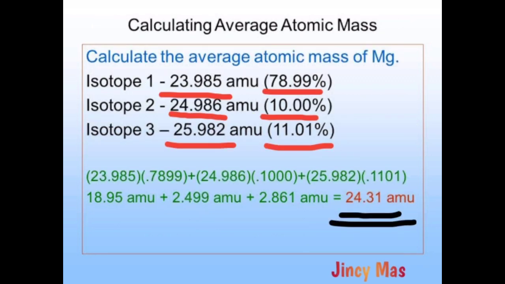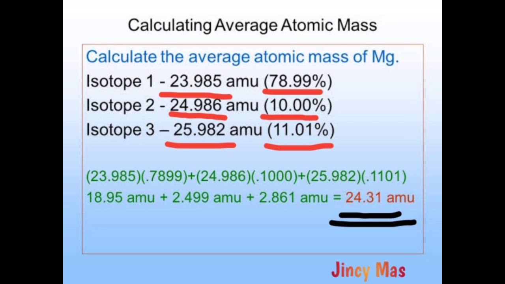Now let's see the second example. We will calculate the average atomic mass of magnesium. Magnesium has three isotopes. Isotope 1 has a mass of 23.985 AMU and its natural abundance is 78.99%. Isotope 2 has an atomic mass of 24.986 AMU and its natural abundance is 10%. Isotope 3 has an atomic mass of 25.982 AMU and its natural abundance is 11.01%.